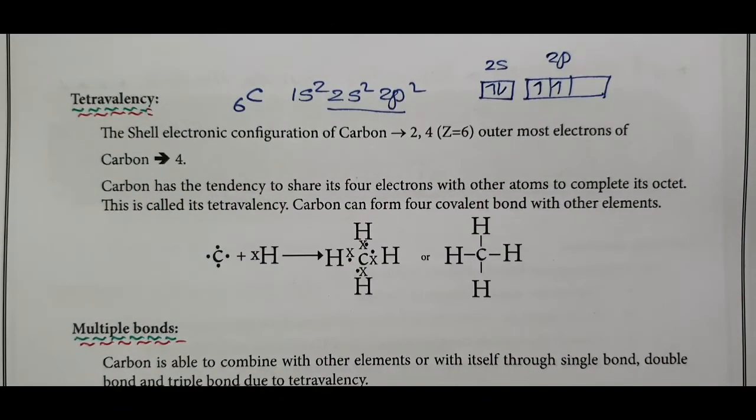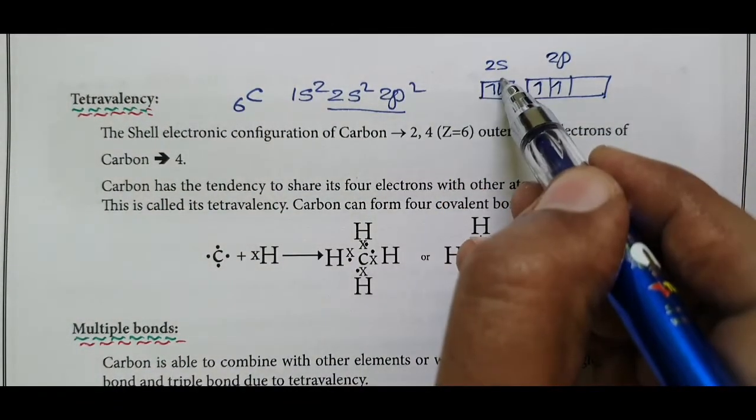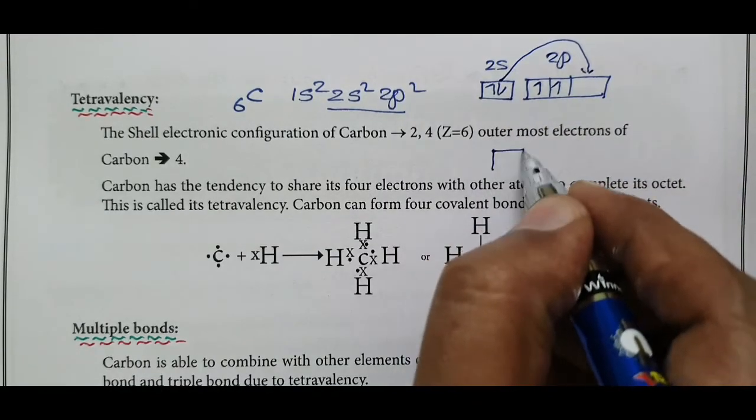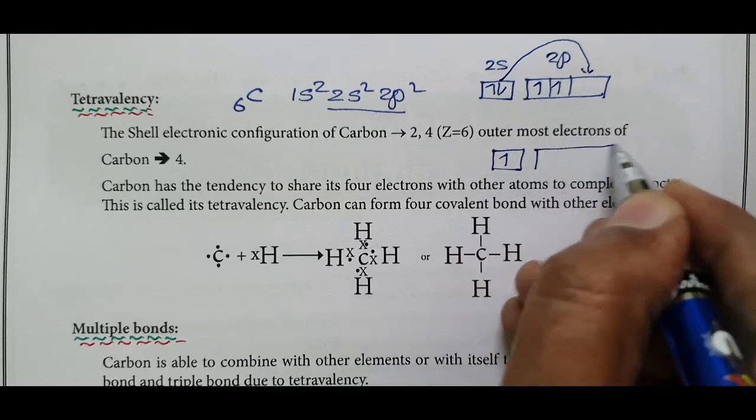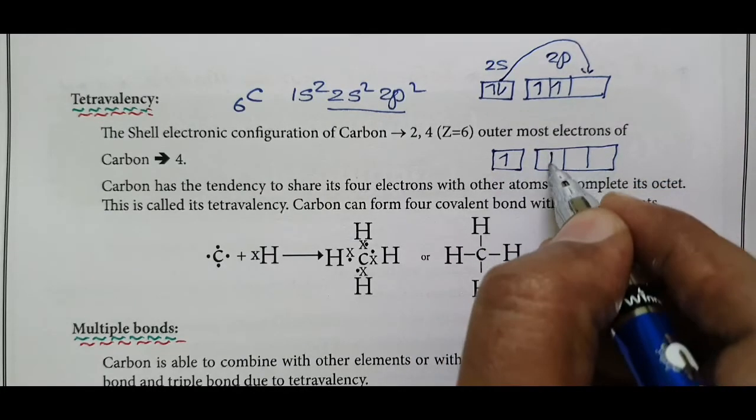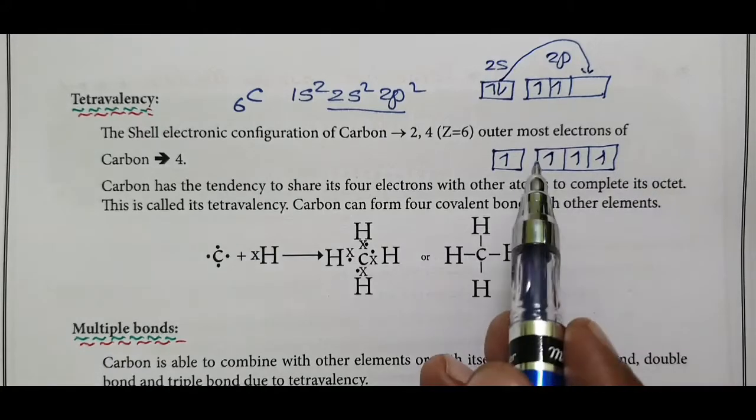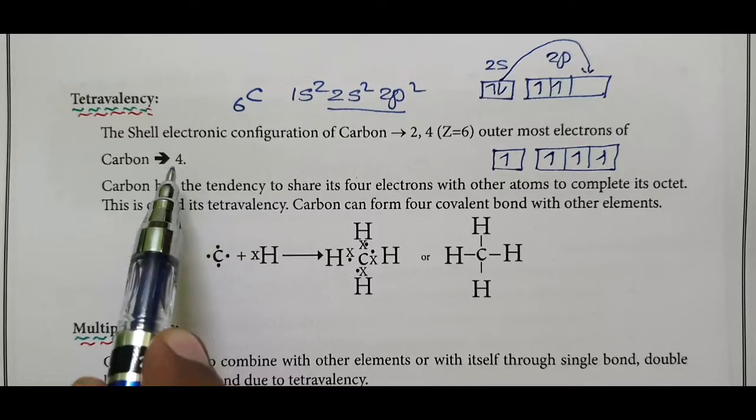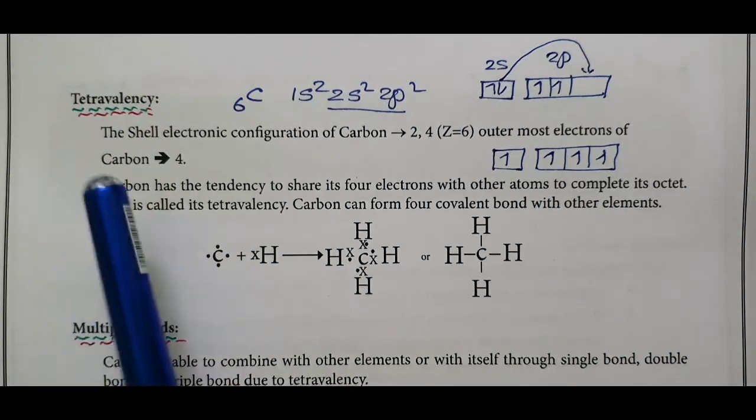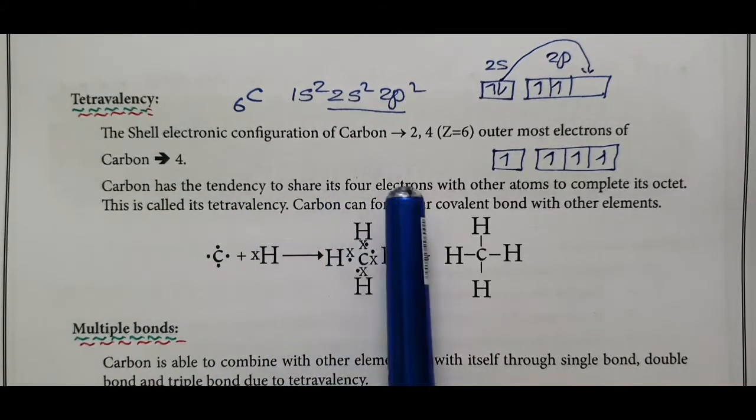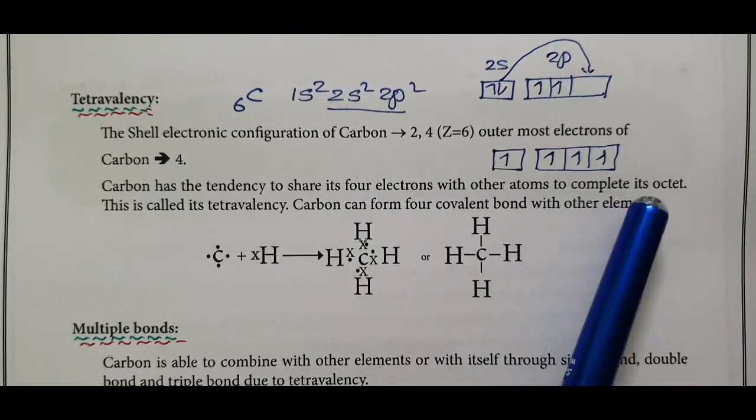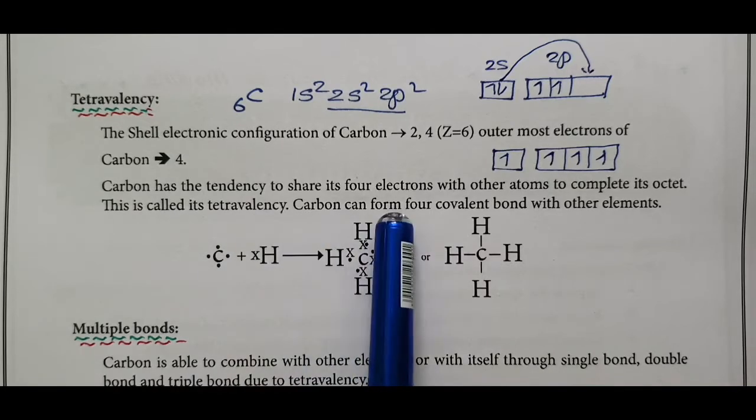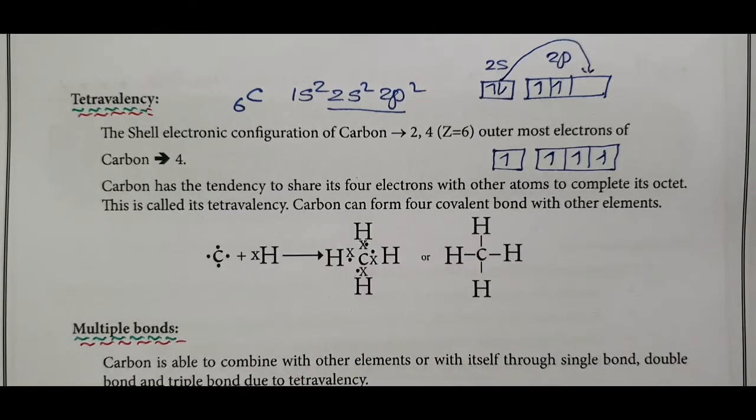electrons. During the formation of a compound, one electron is promoted to the 2pz orbital, and the valence shell electronic configuration of carbon is: 2s orbital containing 1 electron, and 2px, 2py, 2pz orbitals each containing 1 electron. So there are 4 unpaired electrons in the carbon atom, therefore carbon valency is 4. Carbon has the tendency to share its 4 electrons with other atoms to complete its octet. This is called its tetravalency. Carbon can form 4 covalent bonds with other elements.